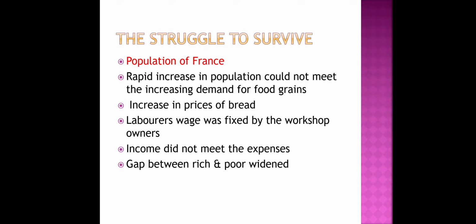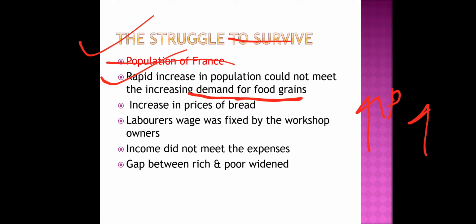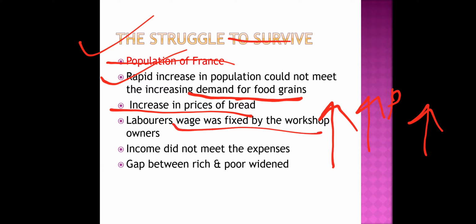Now coming back to our point, the struggle for survival. The population in France rapidly increased. What increased? The demand for food grains. Of course, if the population rises, the demand for food grain will rise. So there was an increase in the price of bread. One more thing added to this struggle for survival: prices increased, and labor wages were fixed. That is not the only problem.